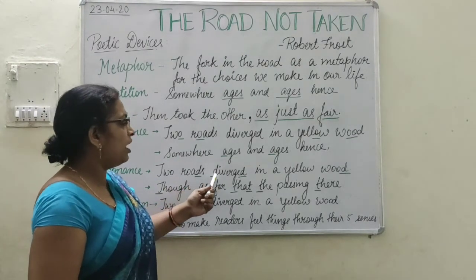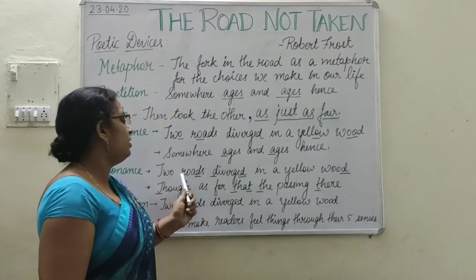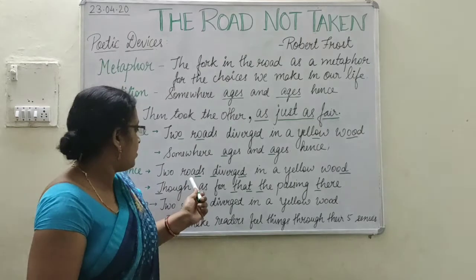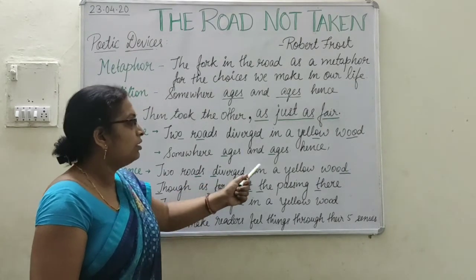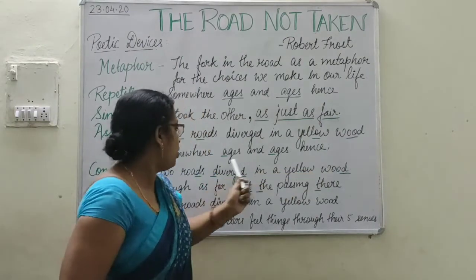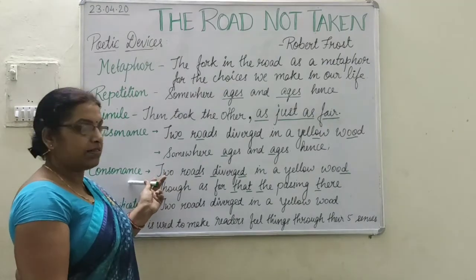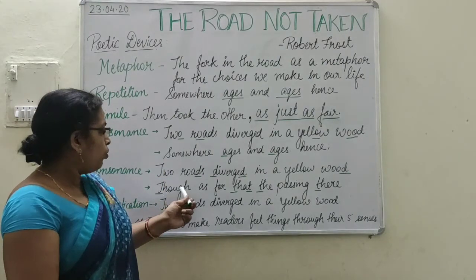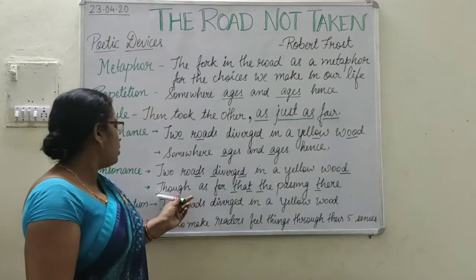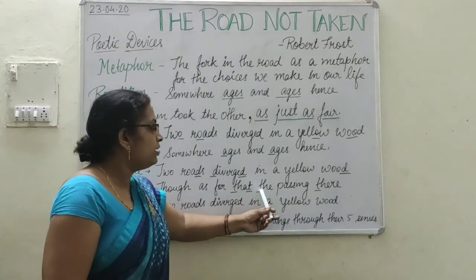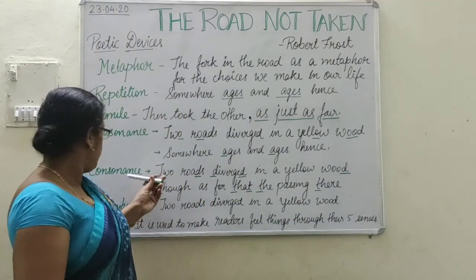Next is consonance. "Two roads diverge in a yellow wood." In the same line there is assonance, and here again it is consonance. As in roads, the D sound, diverged, then wood: the effect of the D sound, a consonant, is there. It is consonance. "Though as for that the passing there." The sound of T, again T, and T is there. It is consonance.